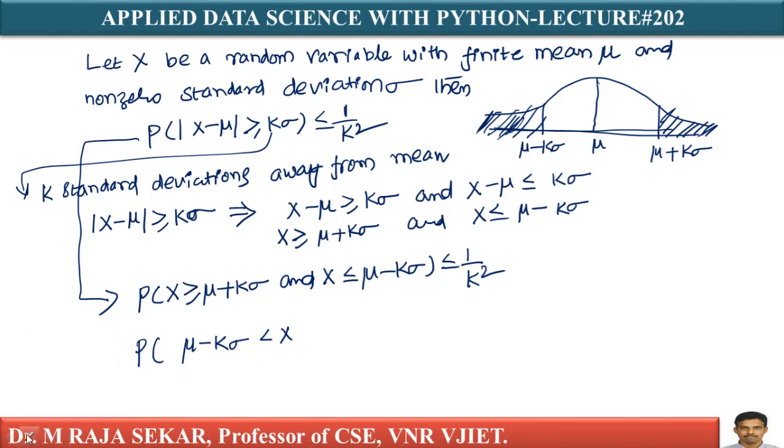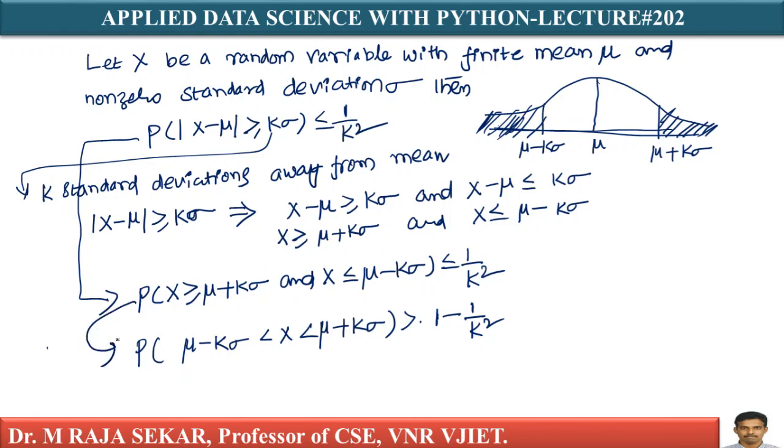Now how can I write? Just see. Now the opposite of this one, mu minus k sigma less than x less than mu plus k sigma, instead of less than or equal to, I can write it's greater than 1 minus 1 by k square. What does it mean? Your capital X is a random variable. This portion, opposite, sum of happening plus not happening equal to 1, isn't it? Therefore, according to that rule, this is another form.